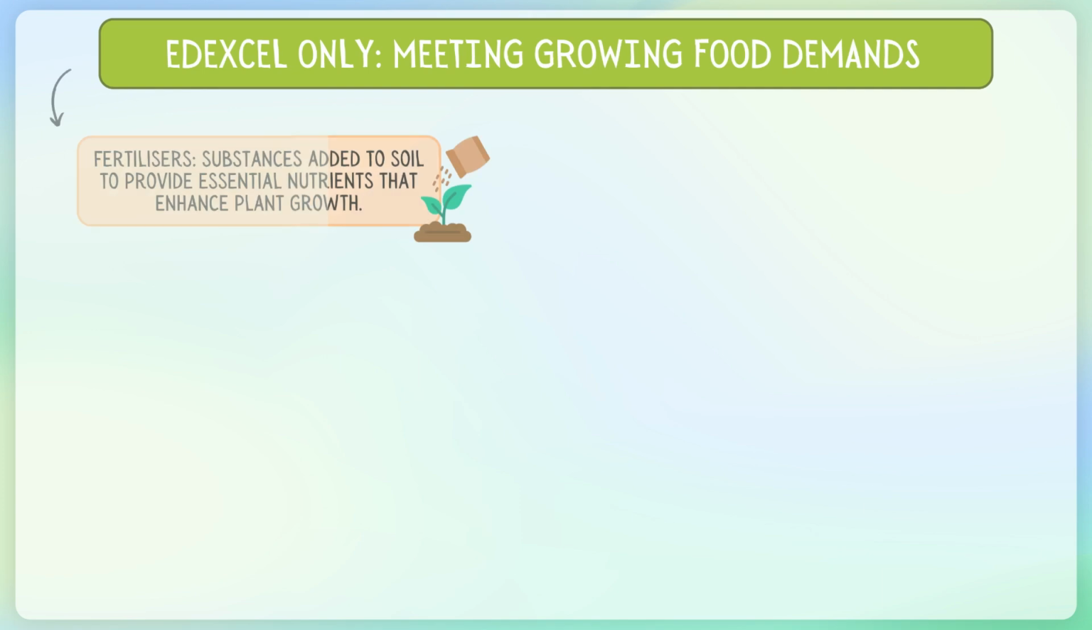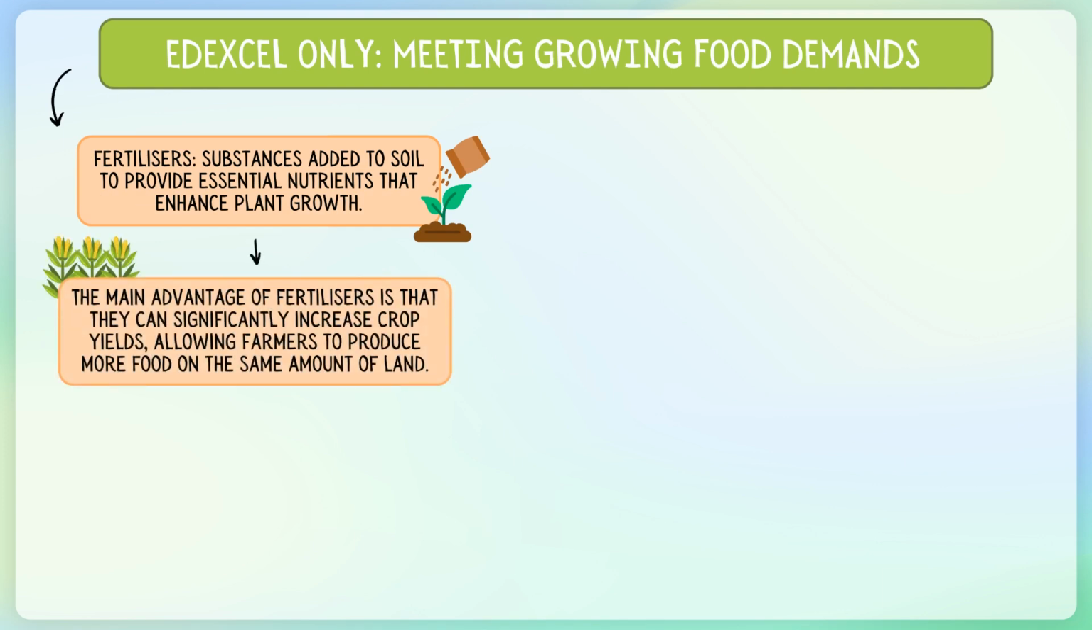In today's lesson, we focused on understanding the advantages and disadvantages of agricultural solutions to meet the demands of a growing human population. We centered our discussion on the use of fertilizers and biological control within the context of food production and ecology. We began by discussing fertilizers, which are substances added to soil to provide essential nutrients that enhance plant growth. The main advantage of fertilizers is that they can significantly increase crop yields, allowing farmers to produce more food on the same amount of land. This is crucial for feeding a growing population.